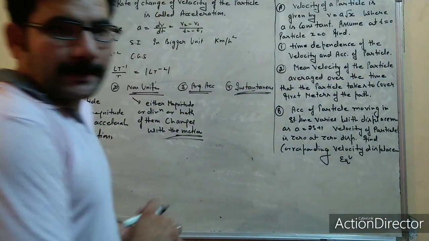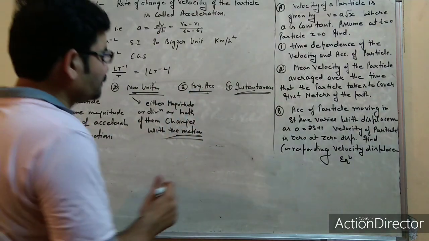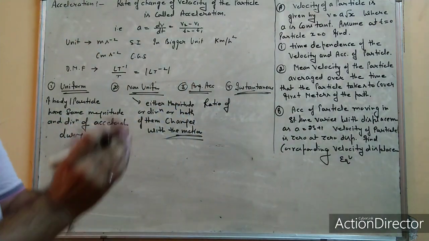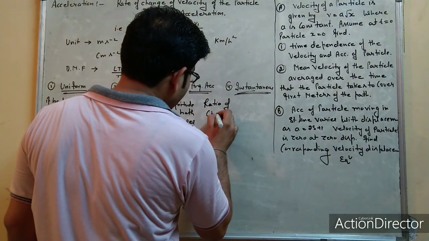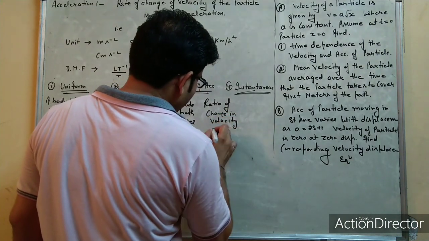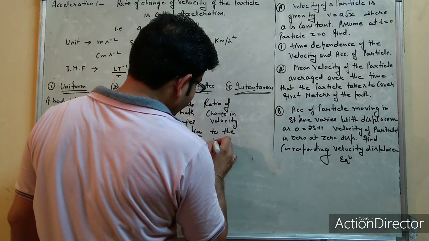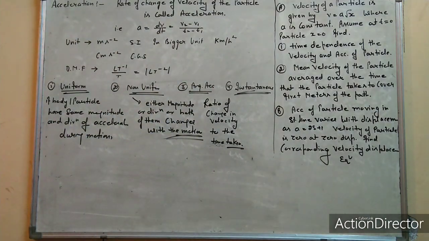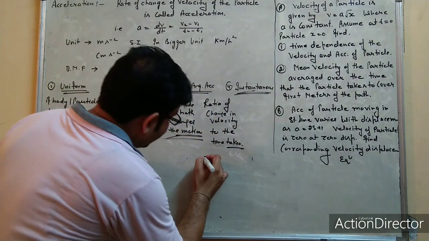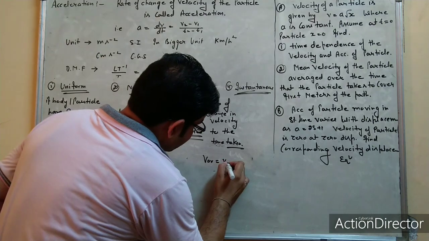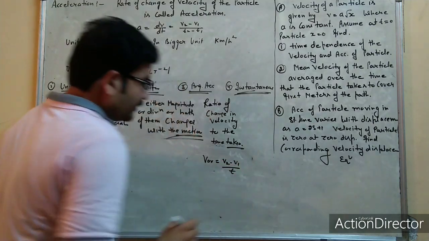What about average acceleration? It is the ratio of change in velocity to the time taken. It is represented by v2 minus v1 by t.